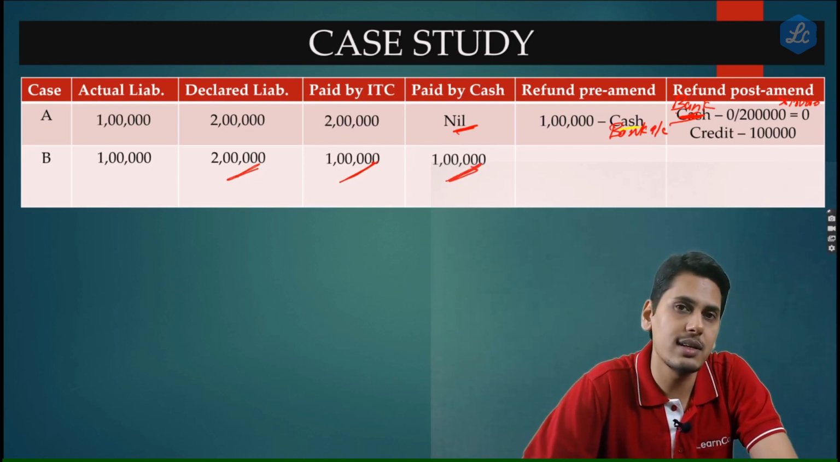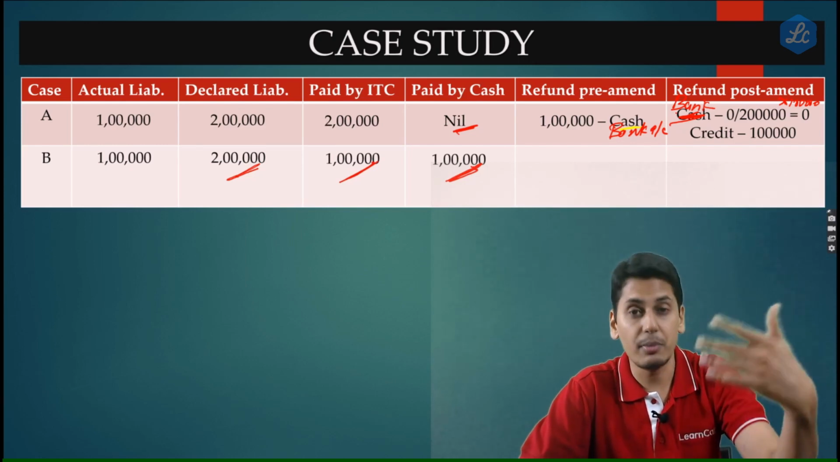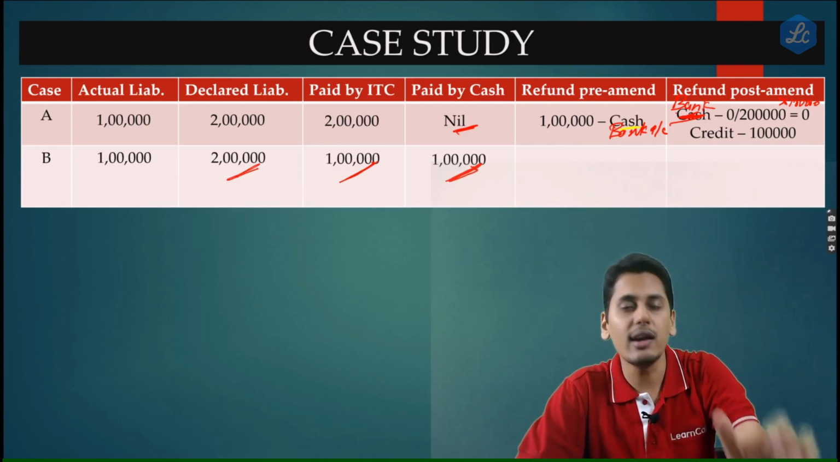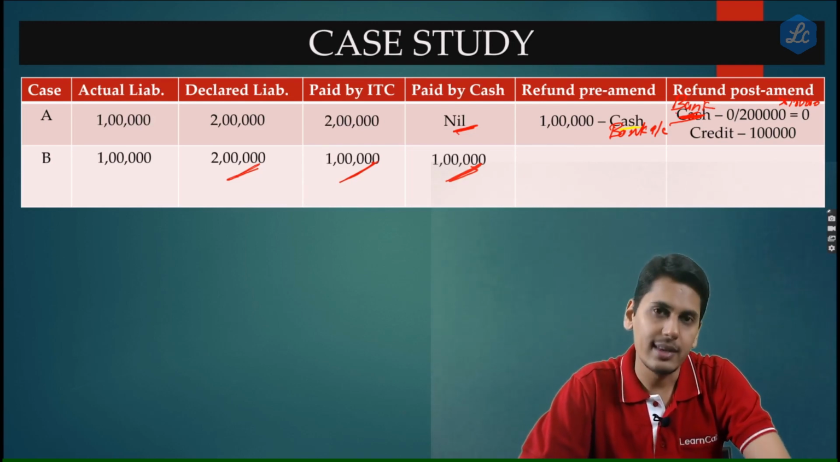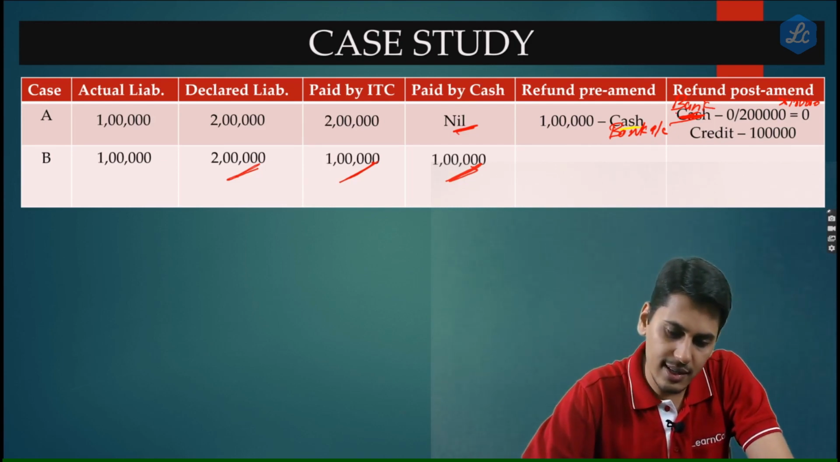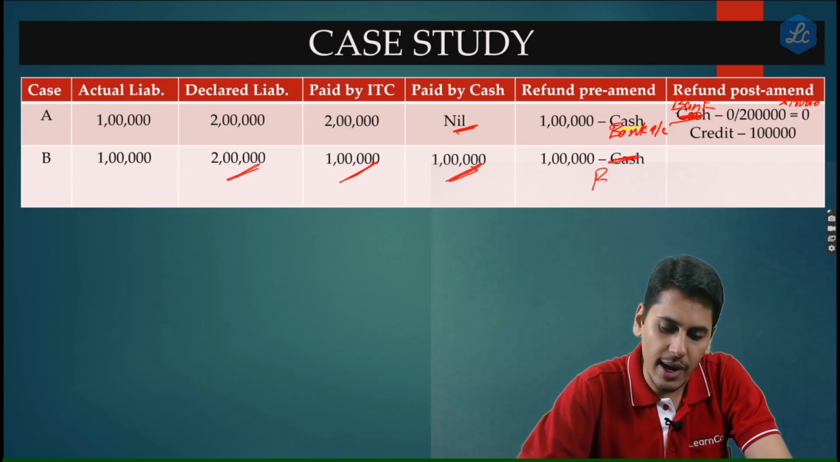Now friends, this person applies for a refund. He says, look at my invoices, look at my books of accounts, look at my GSTR 1 what I have reported. Everything tells my liability is 1 lakh. I have wrongly reported the liability as 2 lakh rupees. Give me a refund of 1 lakh rupees excess output tax paid. In the scenario prior to the amendment, he would have received 1 lakh rupees in his bank account.